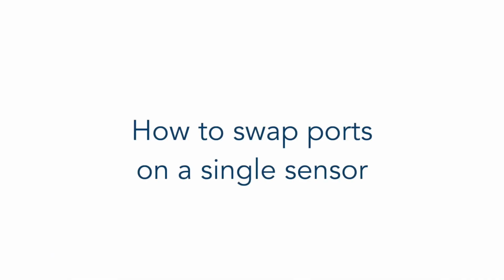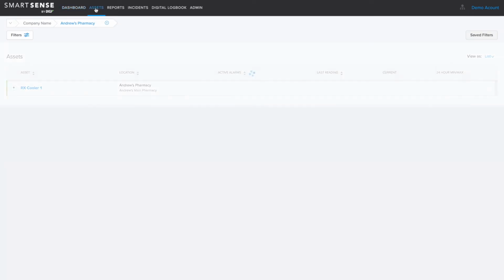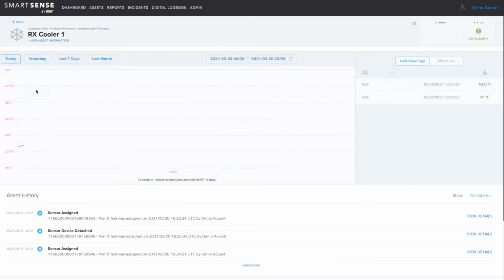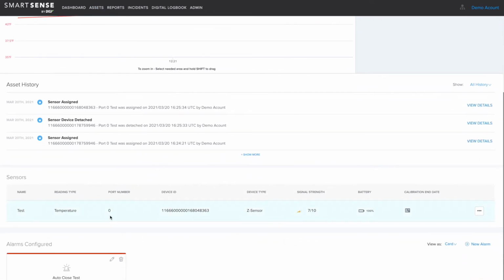You may find that you need to switch from one port to another. There are a couple of additional steps you will need to do to swap ports if they are on the same device. Click on the Assets tab. Click on the asset that you would like to edit. Scroll down to the Sensor section. Click on the three dots and select Edit Sensor.